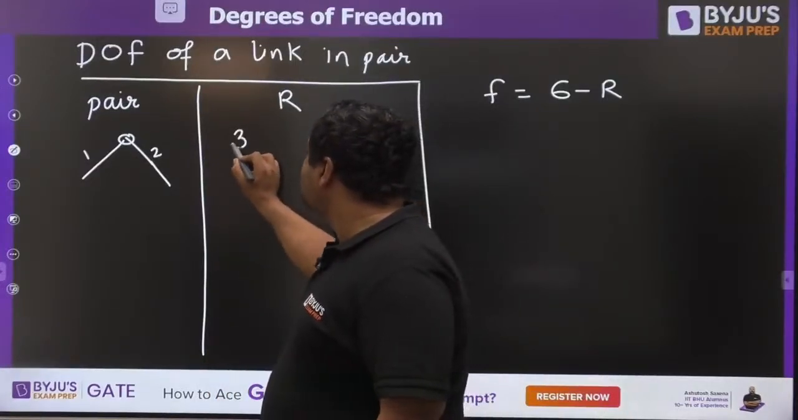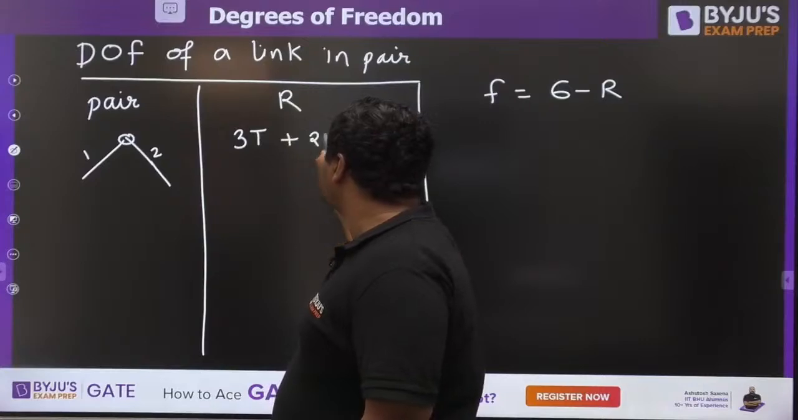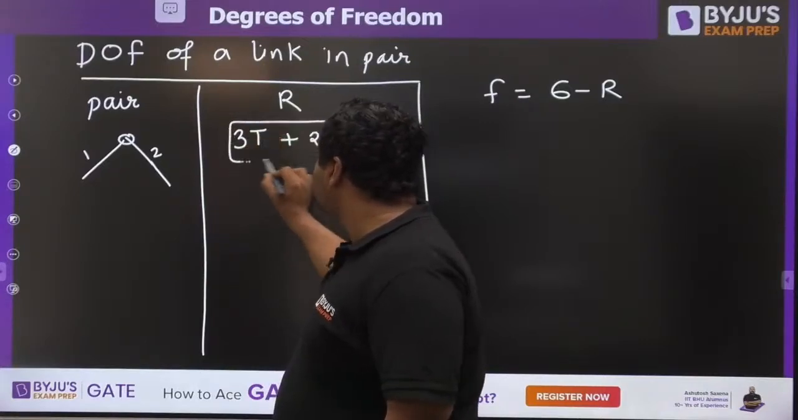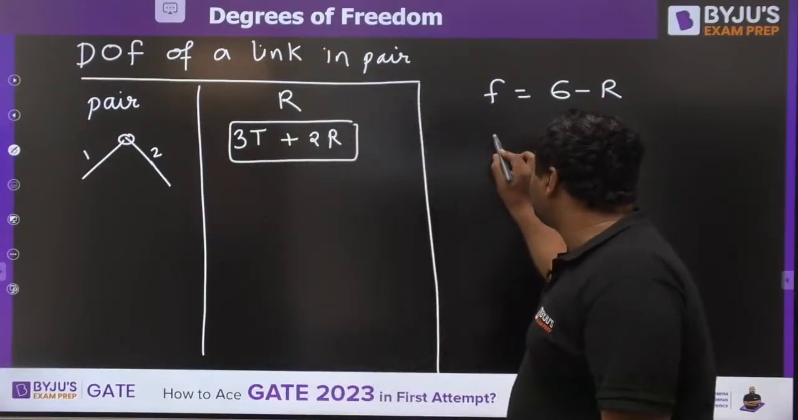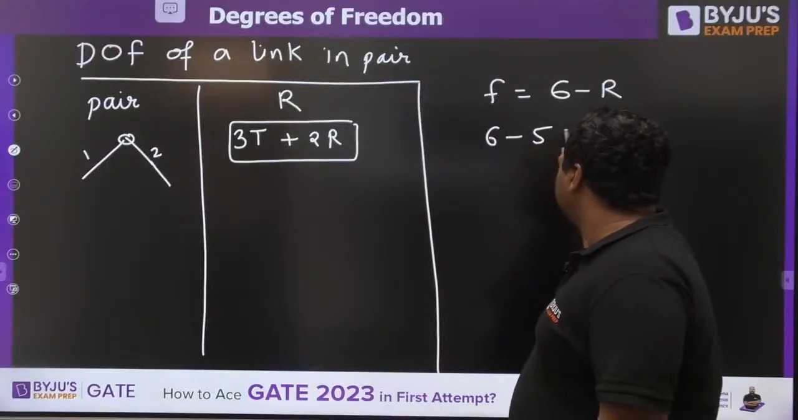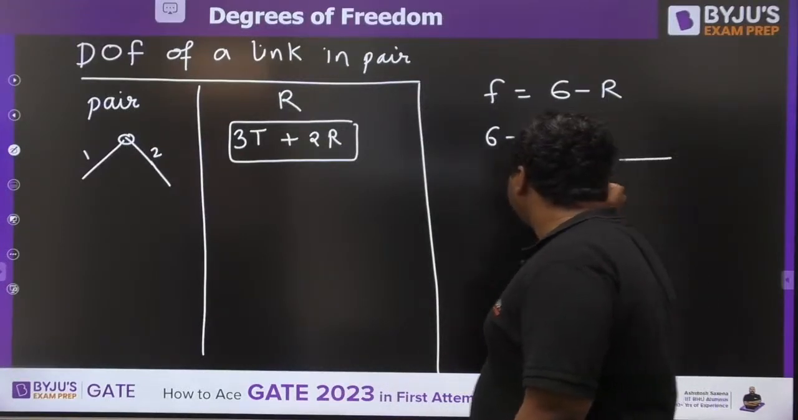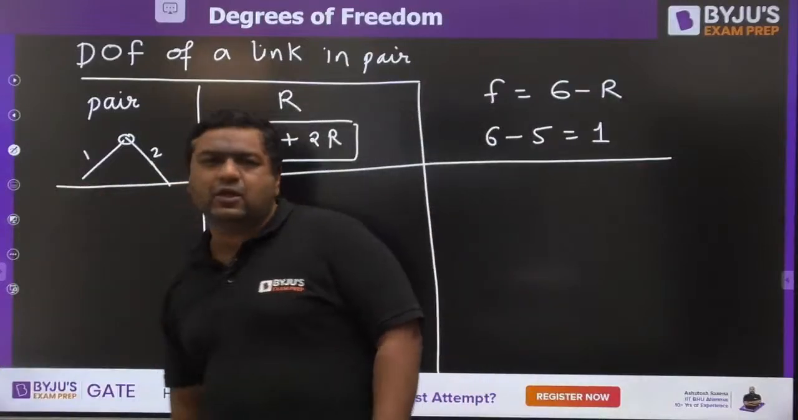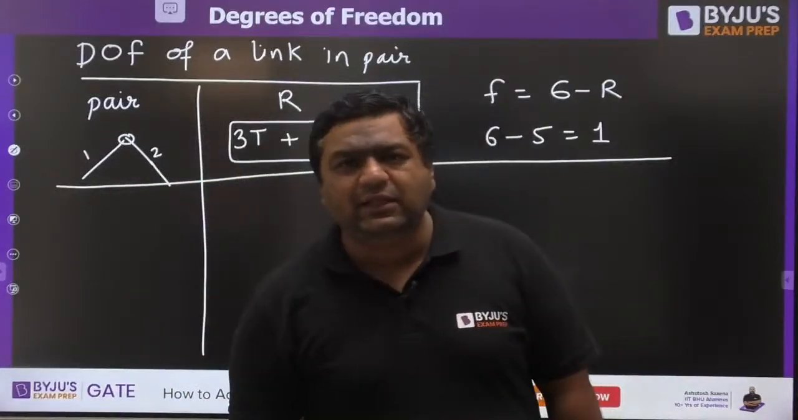So the restrictions are 3 translations plus 2 rotations. These are the restricted motions. So the degree of freedom is 6 minus 5, which is going to be 1. You can remember that for a turning pair, the degree of freedom is 1. Is it clear for everyone?